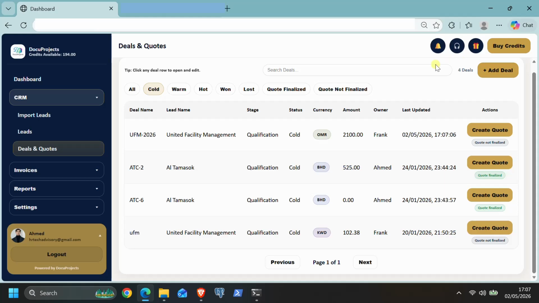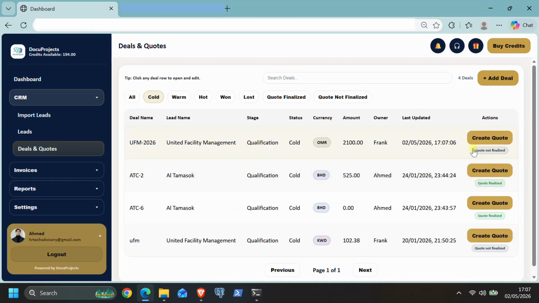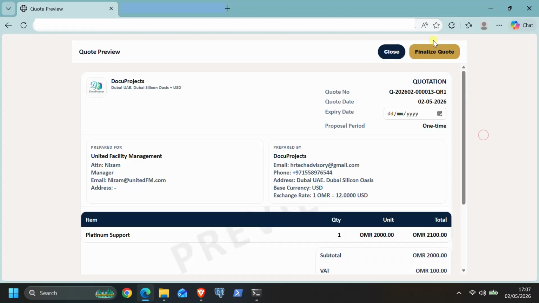This quick procedure is to understand how to mark a deal as won in DocuProjects CRM and how it is connected to the invoicing process. The first condition is that you must have a finalized quote. Any deal with a quote that is not finalized cannot be marked as won.